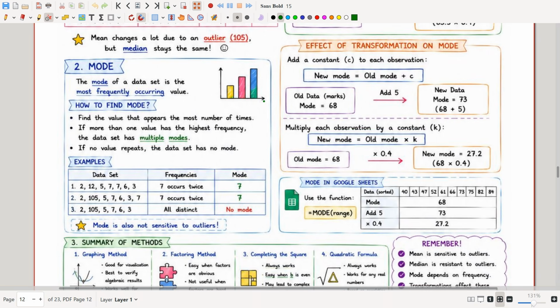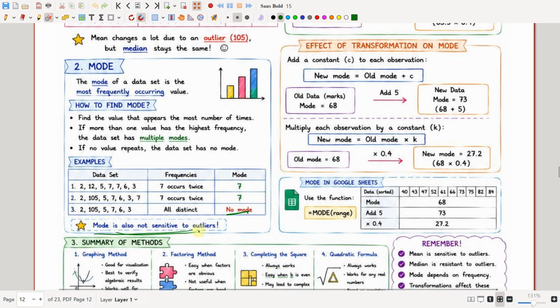So if a data set can have multiple modes, and if there is no value which is repeated, it means that the data set has no modes. See the example here. Here 7 occurs twice, so the mode is 7. Here also 7 occurs twice, and no other numbers are repeated, so the mode is 7. Here none of them is being repeated. All are distinct, so there is no mode.